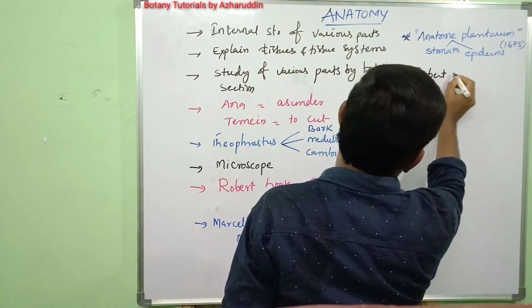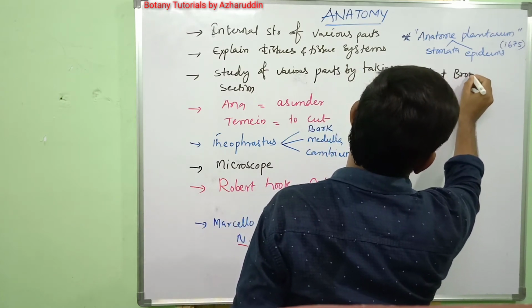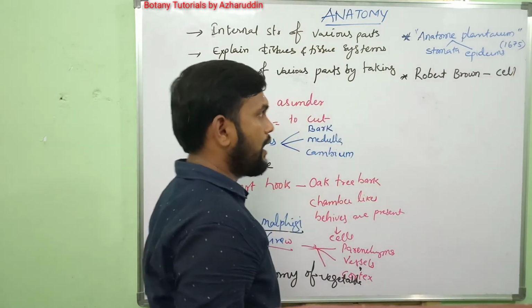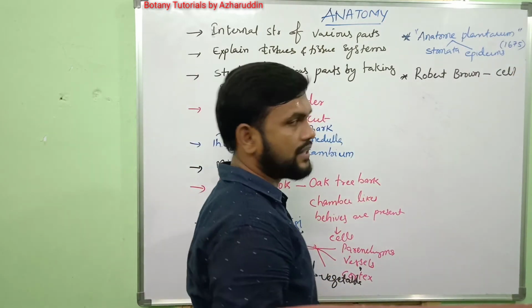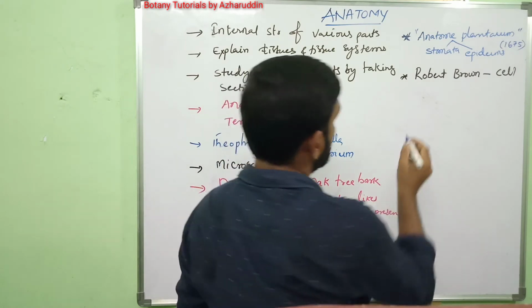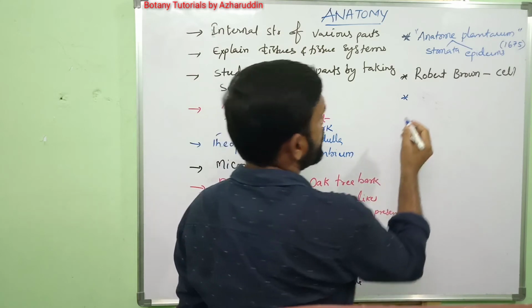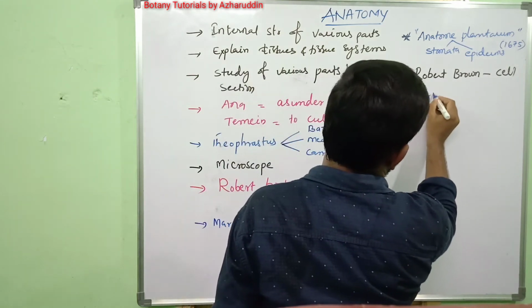Later, Robert Brown discovered the nucleus. After that, Purkinje gave the term protoplasm.